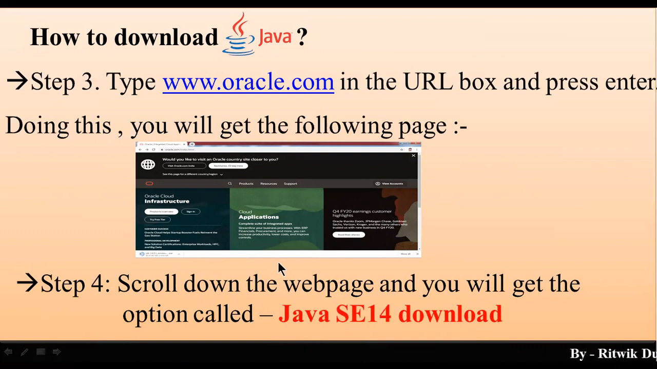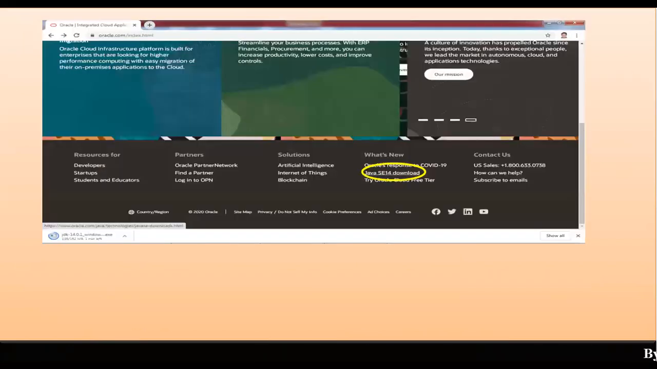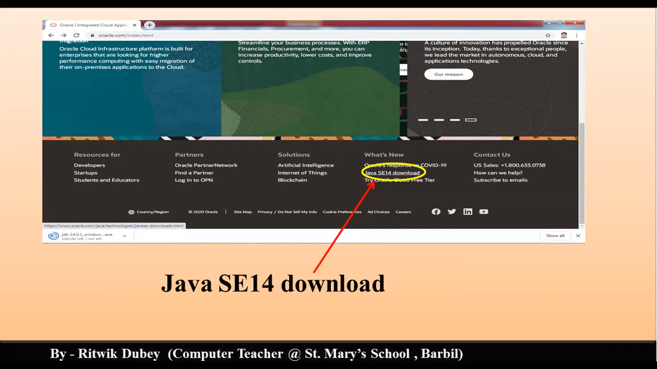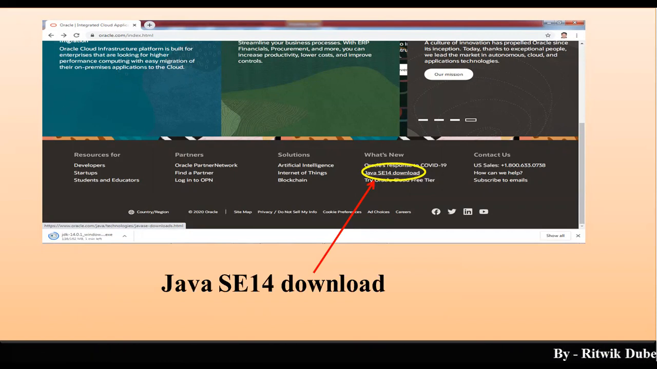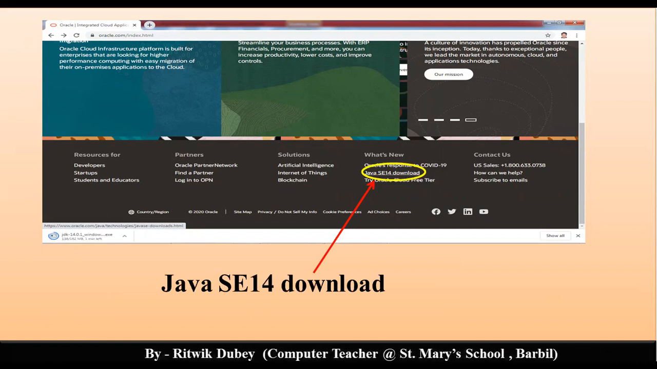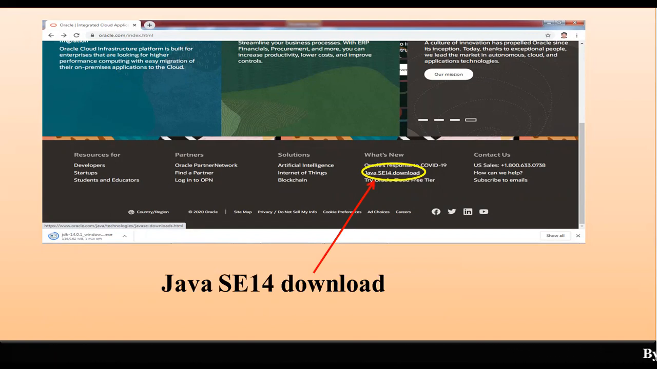But I will recommend not to download this. We will go for the previous versions. It is not actually required. You can see, if we click over this option, the Java SE 14 version will get downloaded. Now, how to download the previous versions, I will tell you. Java 8 will work. It will be fine for us. Even then, why am I telling you about this? Because being a teacher, it is my responsibility to make you aware of the latest version of Java and BlueJ. Clear?